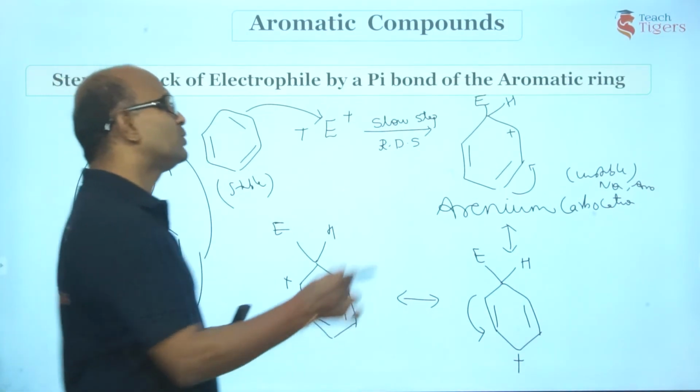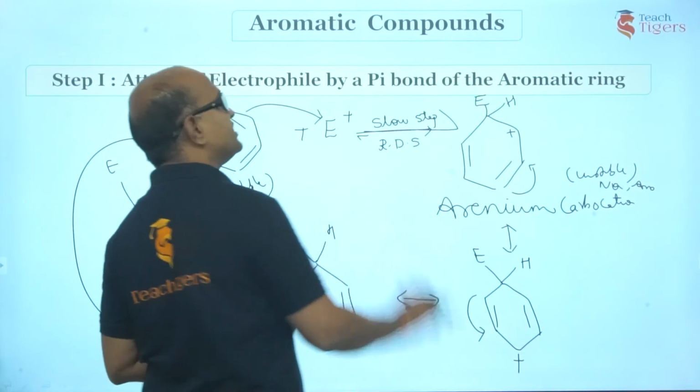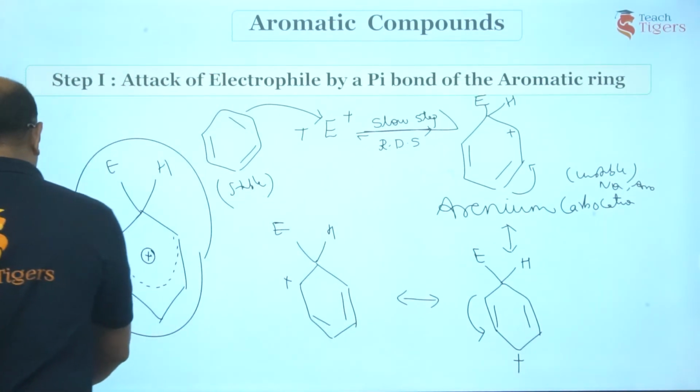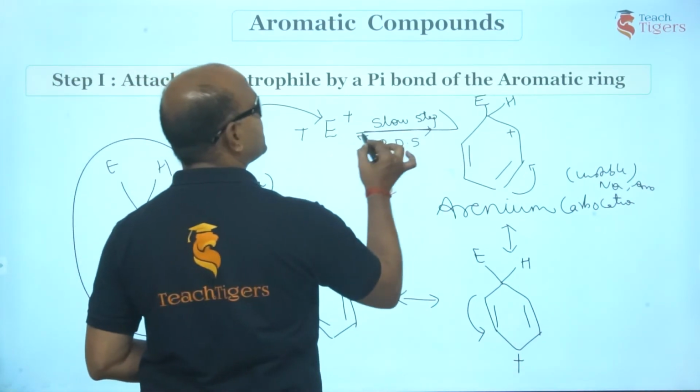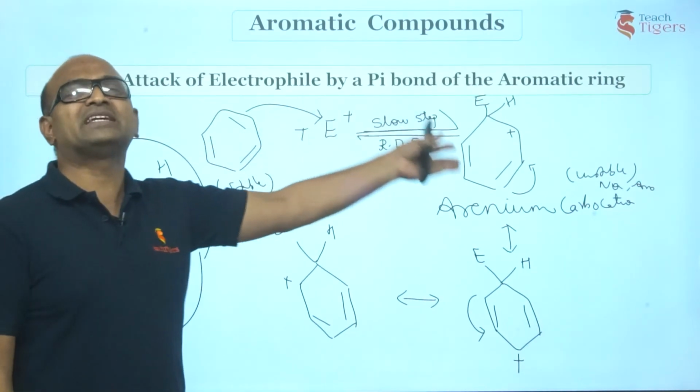Very slow step. You can write this reaction is almost going in forward direction. Rarely does it proceed in backward. Am I right? So this is a very difficult step. Rarely proceeds in forward and always it is in the back side. Why? Because this is more stable and that is least stable.